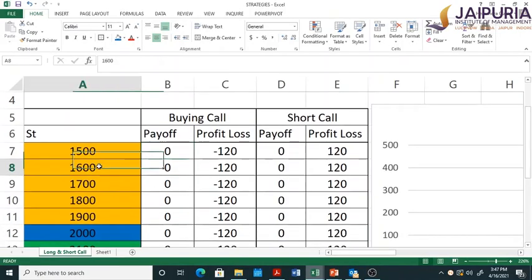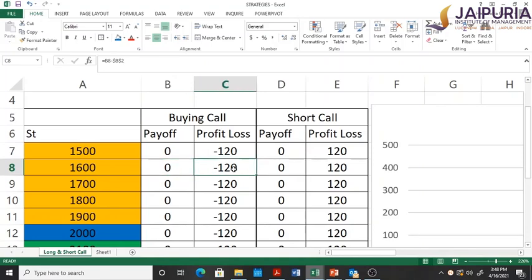If I increase the price to 1600 rupees, what will happen? The same thing. I will still not exercise my call option, because again this price is less than 2100 rupees. Why should I exercise my call option? Therefore my payoff is again zero, and my profit and loss in this case will be minus 120.